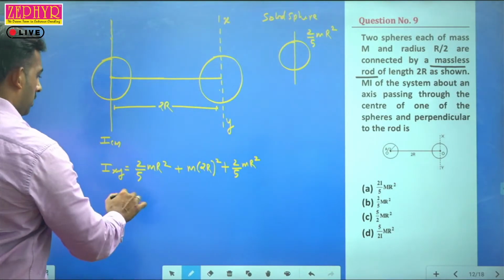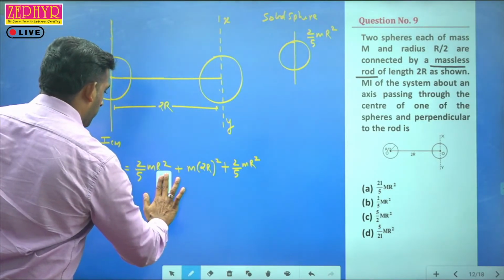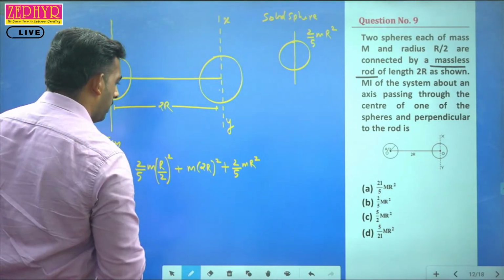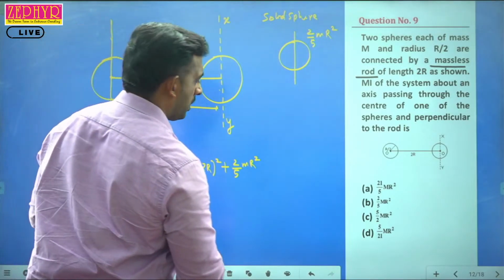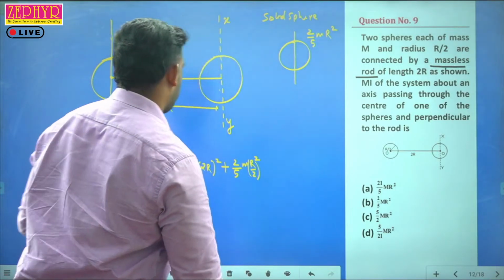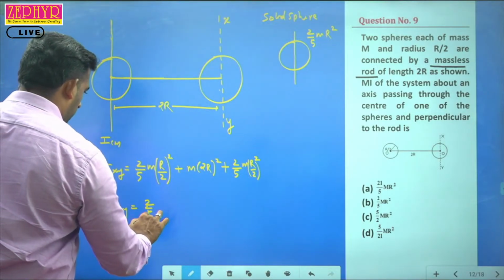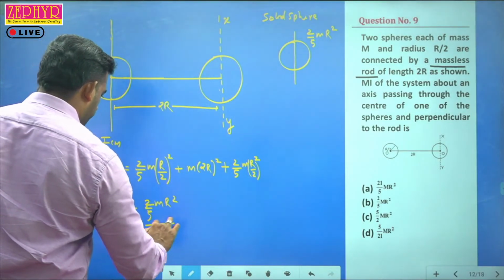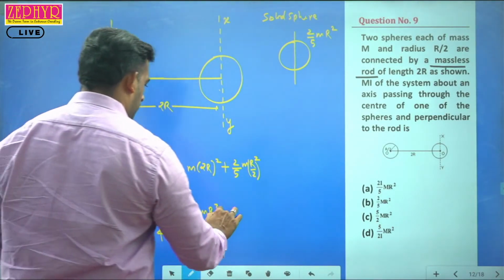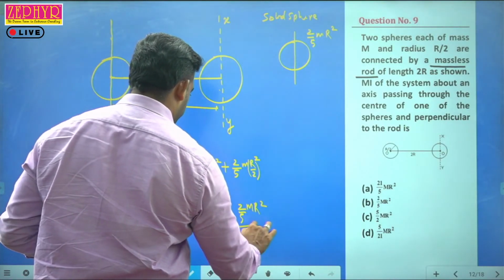Is it clear? So, sorry, the radius is r/2. It is given as r/2. So we apply r/2 the whole square: 2/5 m (r/2)² plus m (2r)². Then again here it is (r/2)². Both the spheres have the radius r/2. Now simplify this, we get the expression as 2/5 mr²/4 plus 4mr² plus 2/5 mr²/4.